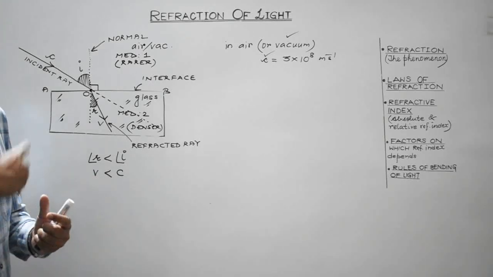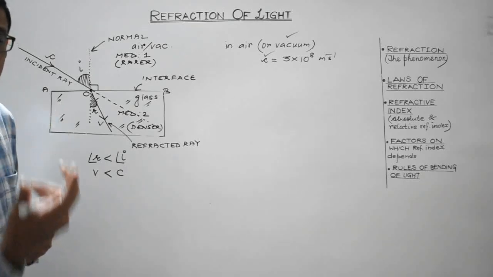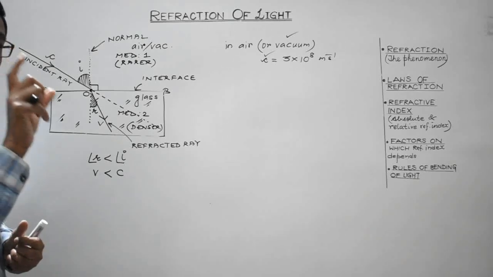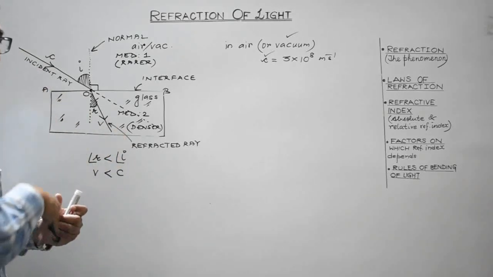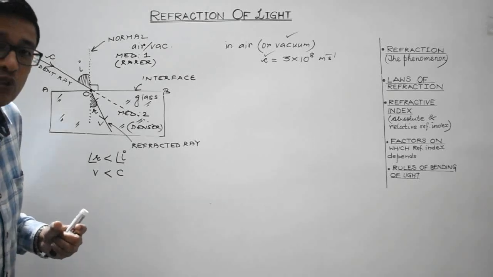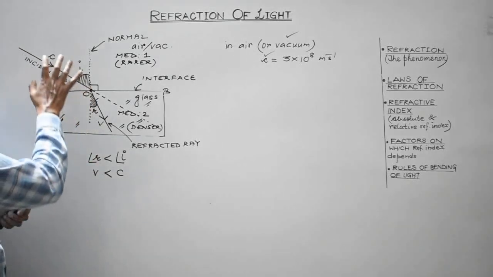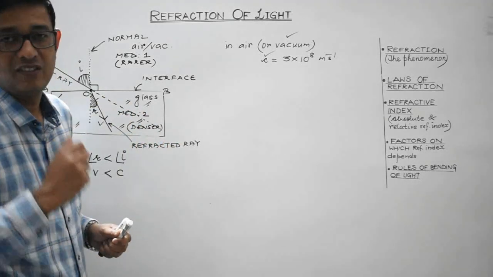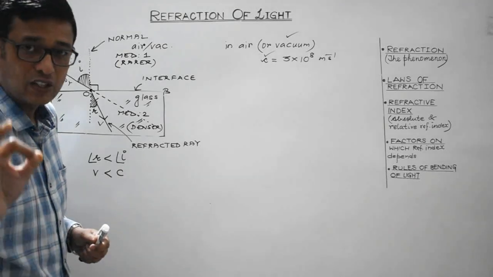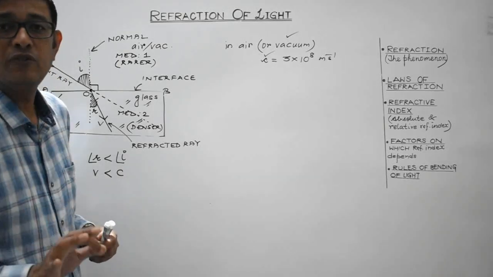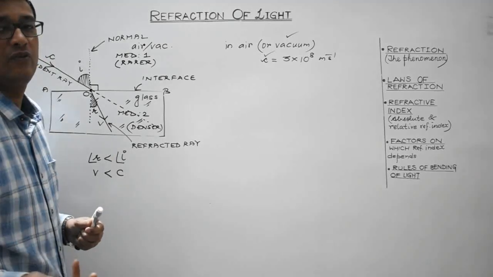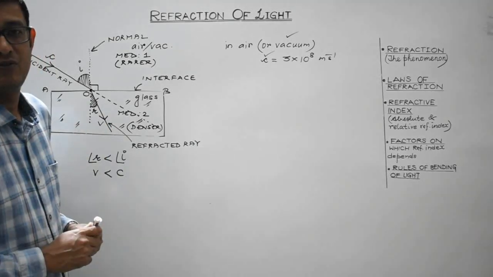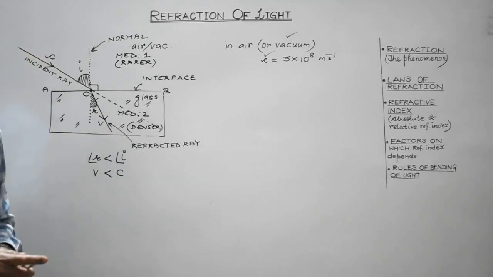As I told you, the denser the medium is, the lesser will be the speed of light in that particular medium. So the speed of light in air or vacuum is maximum, and whenever light enters some denser medium, its speed tends to decrease. So whenever light travels from one medium to another, the speed of the light also changes. So students, refraction of light is the phenomenon of change in the velocity of light whenever light travels from one medium to some other medium, right? So this is how refraction of light can be defined.